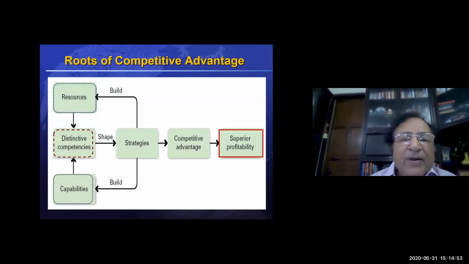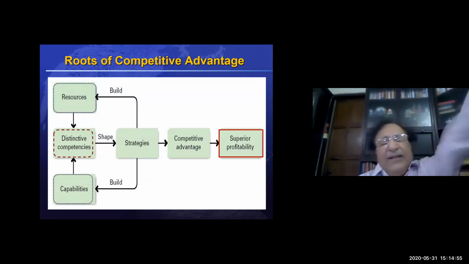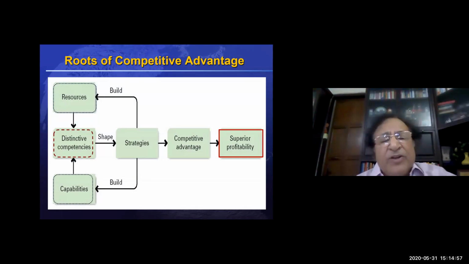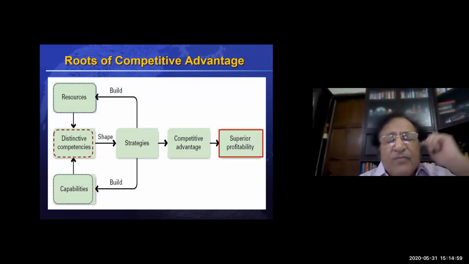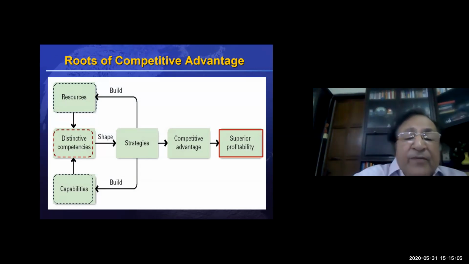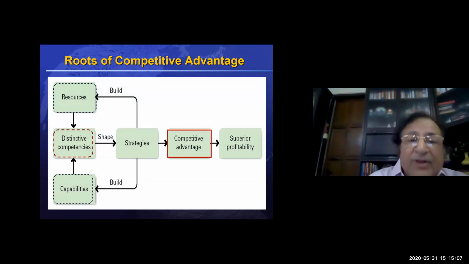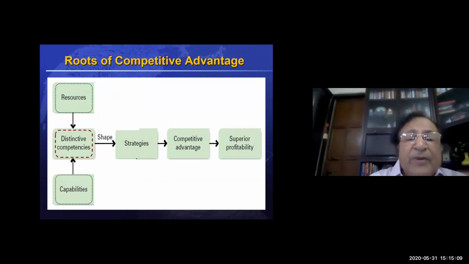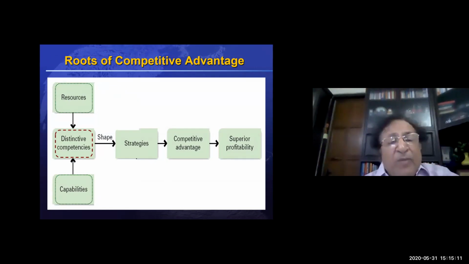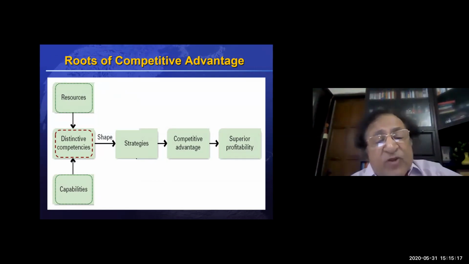Here. Yes, this one. It is exactly the same slide, but in a different terminology. I wanted to understand that strategies will build resources, and those resources and capabilities will develop distinctive competencies. Normally resources and capabilities ultimately give distinctive competence, and we formulate our strategies based on the distinctive competency.